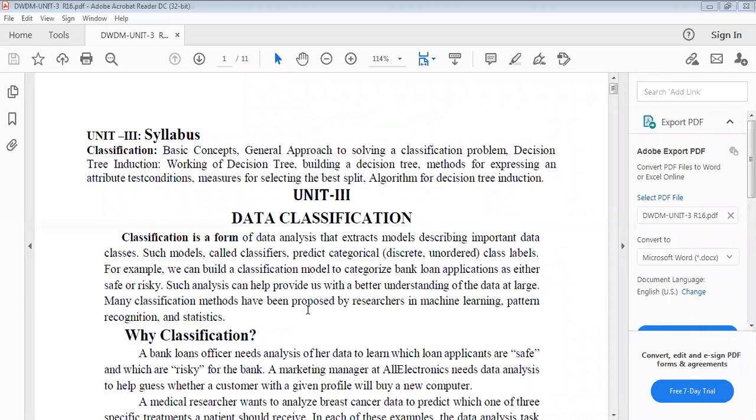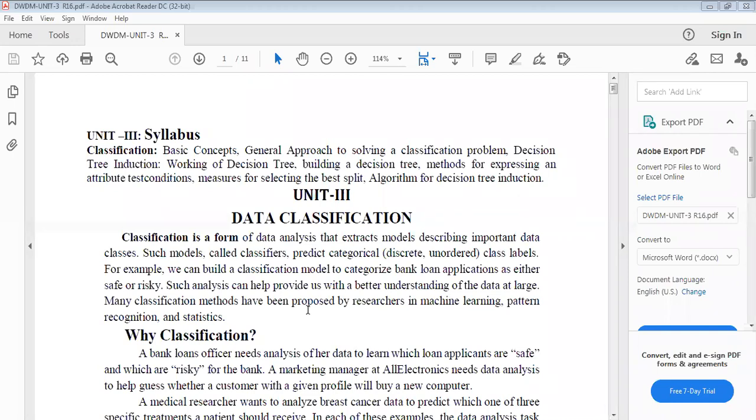What is classification? Simply, it is a form of data analysis that extracts models describing important data classes.